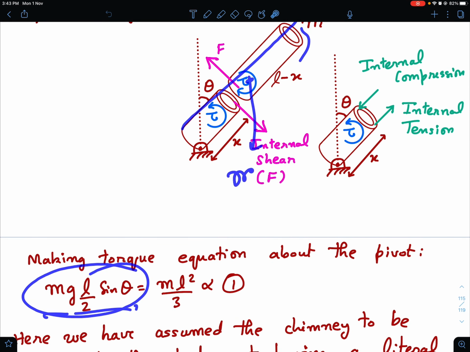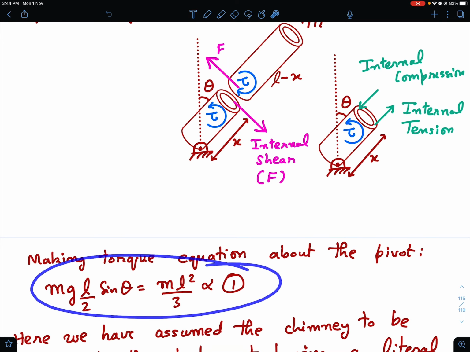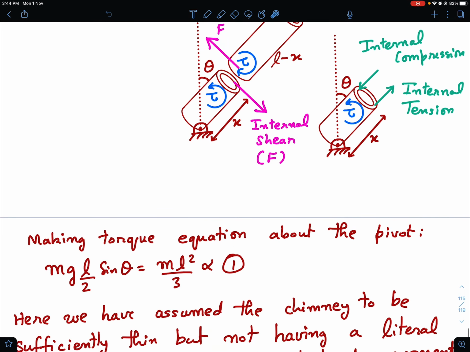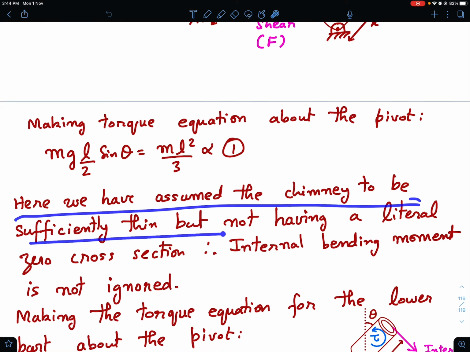So the torque about the pivot is mg L by 2 sin theta. See, at the midpoint the gravitational force mg acts, and the arm is L by 2, and then there is sin theta. Okay, so mg L by 2 sin theta should be equal to I alpha. So what is the moment of inertia? That is m L square by 3. So I hope equation 1 is clear to all of you.